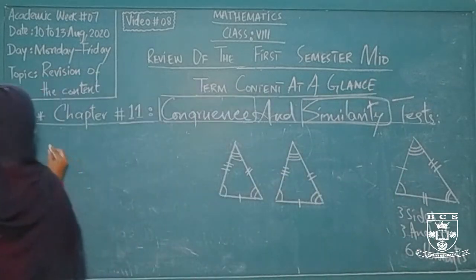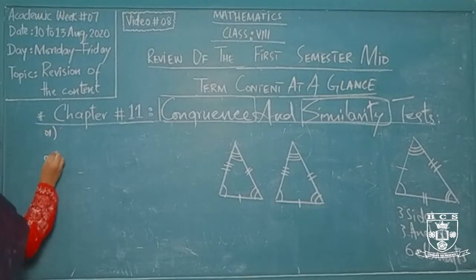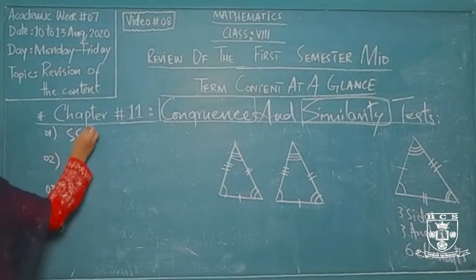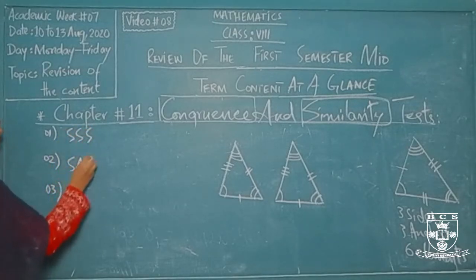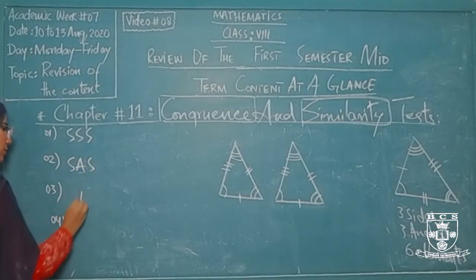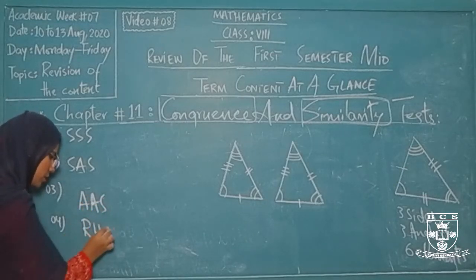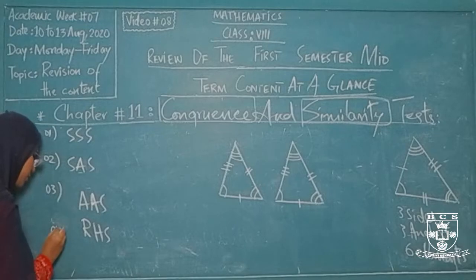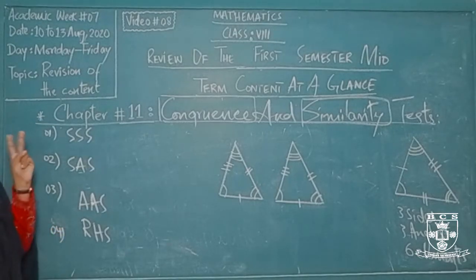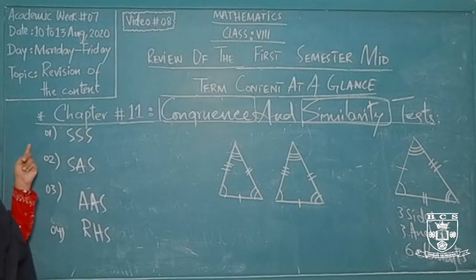So the 4 different congruence tests that we have discussed are: number 1, SSS, number 2, SAS, number 3, AAS, and then we are having RHS. So these are the 4 different concepts. SSS simply means that the 3 different corresponding sides of 2 triangles must be equal, must be congruent, for representing their congruence.